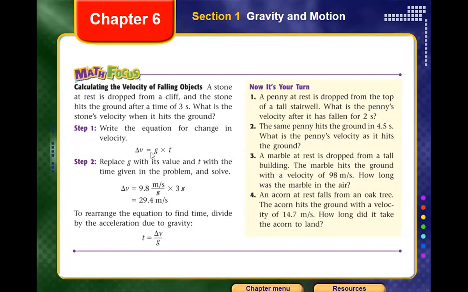We're going to find how we answer a question like that. First, we use the rule that delta v equals g multiplied by t. Delta v, the velocity, is what we need to find, and the gravitational acceleration is fixed at 9.8 meters per second squared, multiplied by the time, 3 seconds. So the final speed that the stone will reach the ground is 29.4 meters per second.